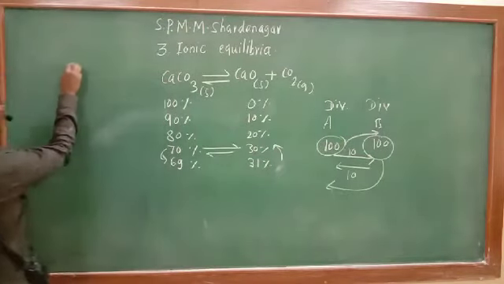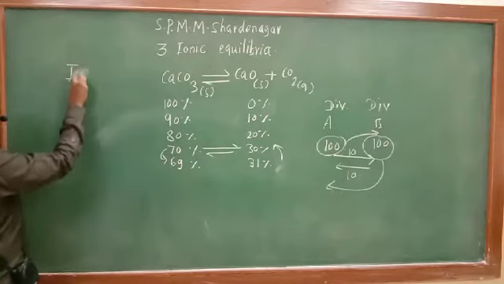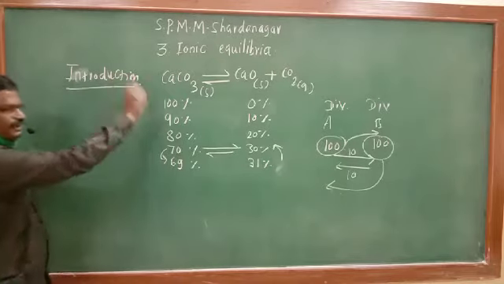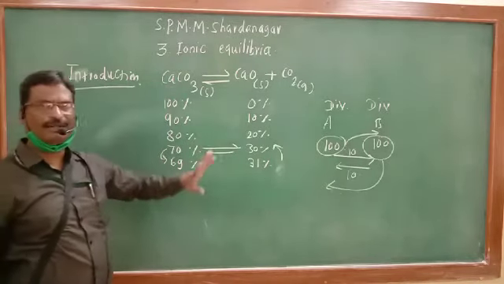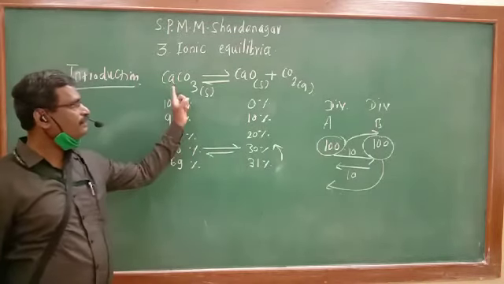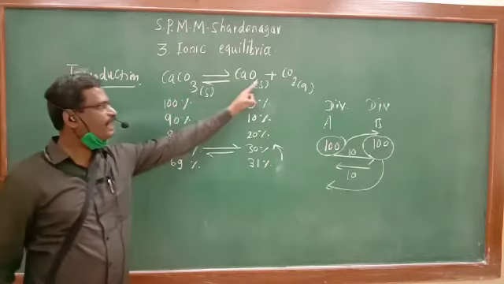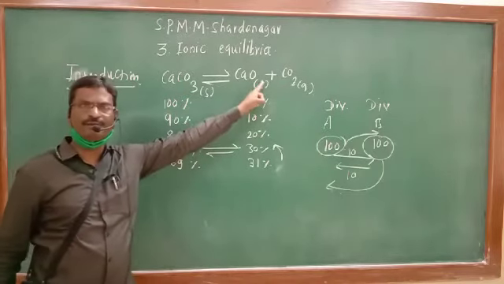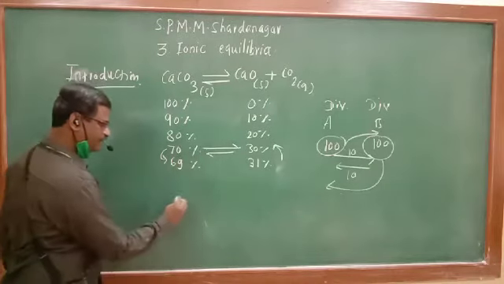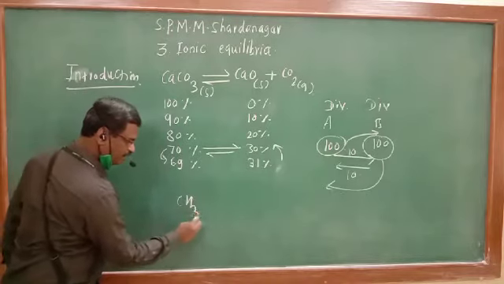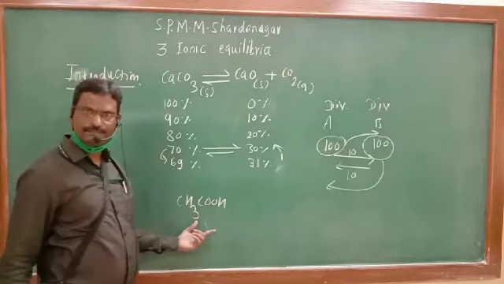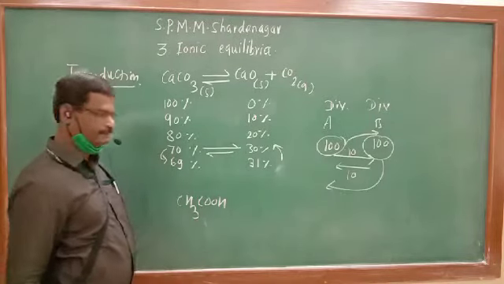This is the chemical equilibrium. Now here we are studying the ionic equilibrium. Let us see what is the difference between chemical equilibrium and ionic equilibrium. In chemical equilibrium, these are chemicals, written with their molecular formulas. But suppose we have the reaction like this. Suppose we have CH3COOH. What is the name of this compound? Acetic acid.